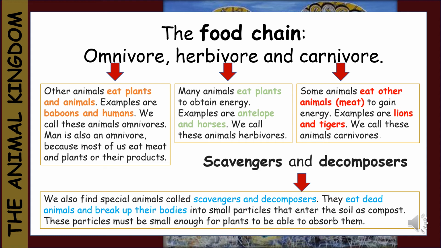Scavengers and decomposers. We also find special animals called scavengers and decomposers. They eat dead animals and break up their bodies into small particles that enter the soil as compost. These particles must be small enough for plants to be able to absorb them.